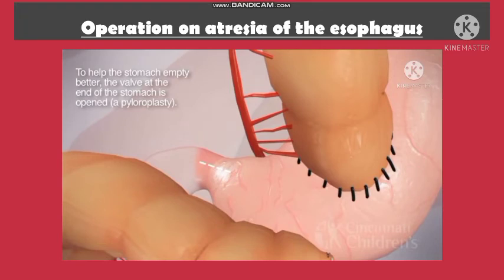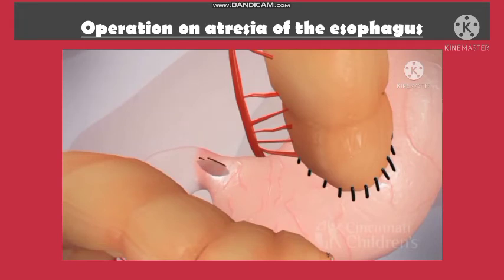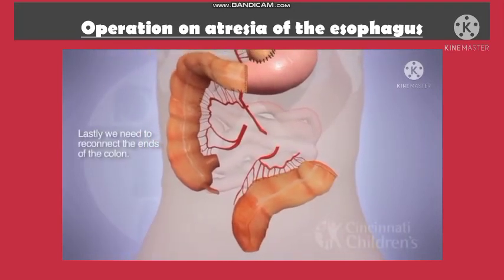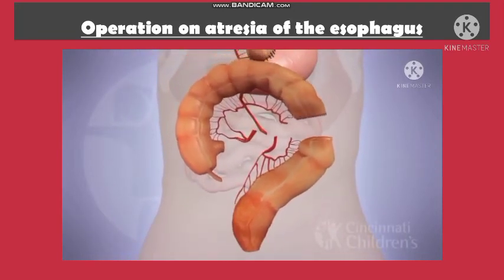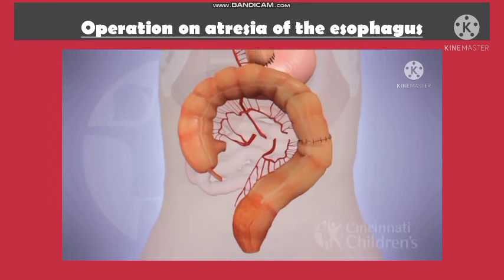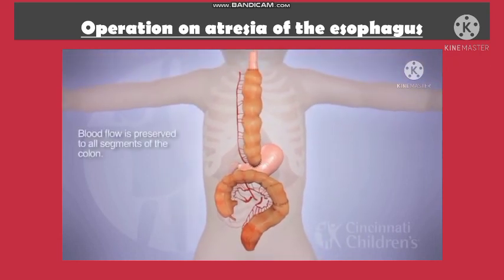To help the stomach empty better, the valve at the end of the stomach is opened. And lastly, we need to reconnect the ends of the colon. And finally, the blood flow is preserved to all segments of the colon.